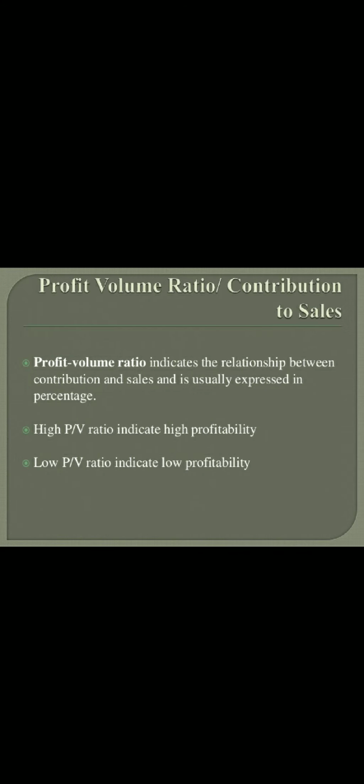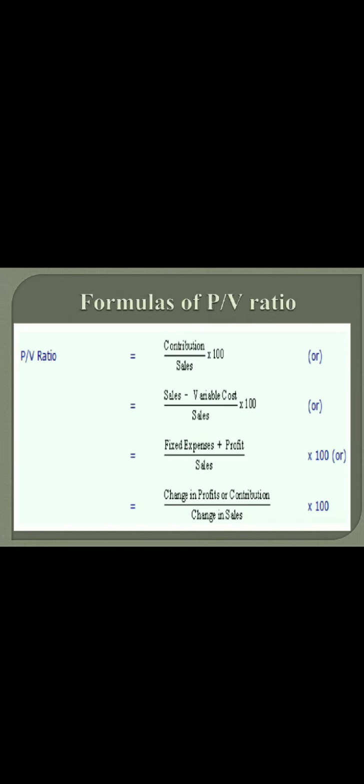Next is PV ratio. This is also termed as contribution to sales. Profit volume ratio indicates the relationship between contribution and sales and is usually expressed in percentage. A high PV ratio means high profitability, a low PV ratio means low profitability.